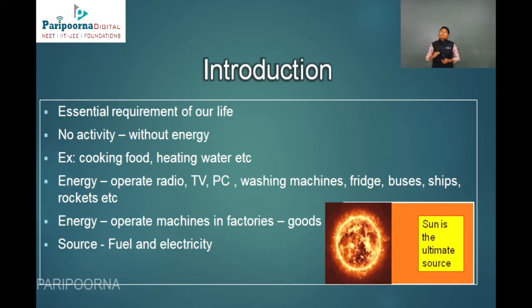We also need energy to operate big machines in the factories. Either by using fuel or by using electricity we get this energy. The ultimate source of energy is the sun.